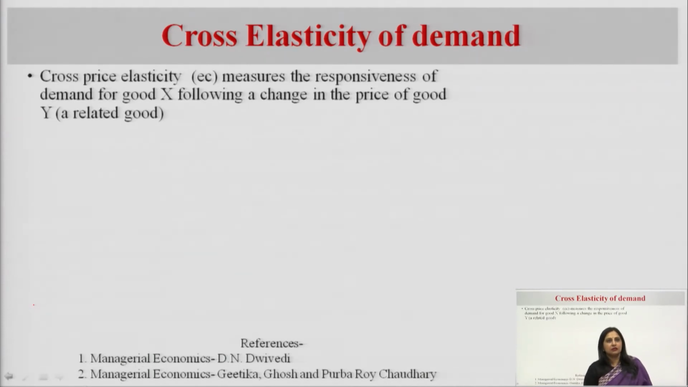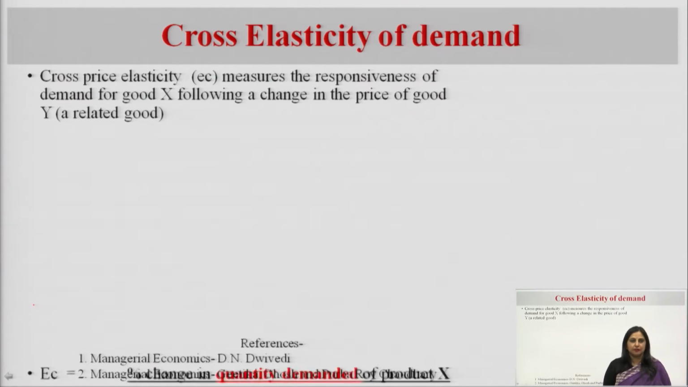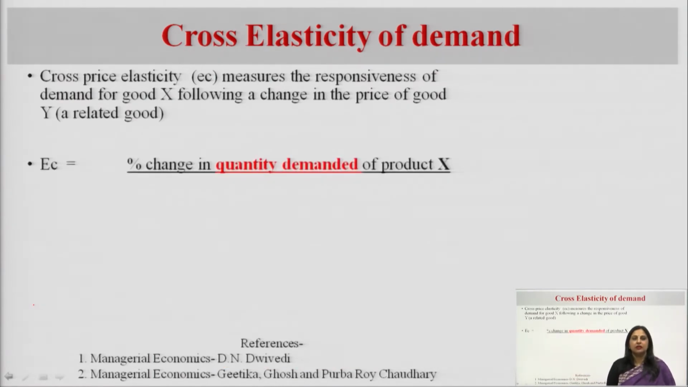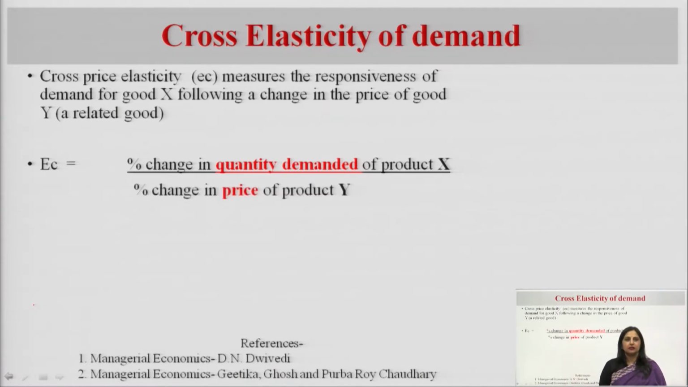So, what is cross elasticity? It measures the responsiveness of demand of commodity X by change in the price of commodity Y, where X and Y are two related goods. So, how much is the change in the demand of X with respect to the change in the price of Y? When we want to know this responsiveness, we say we are calculating the cross elasticity. This cross elasticity is denoted by EC. So, how is it calculated? First, we calculate the percentage change in quantity demanded of product X, then we divide it by the percentage change in price of the product Y.